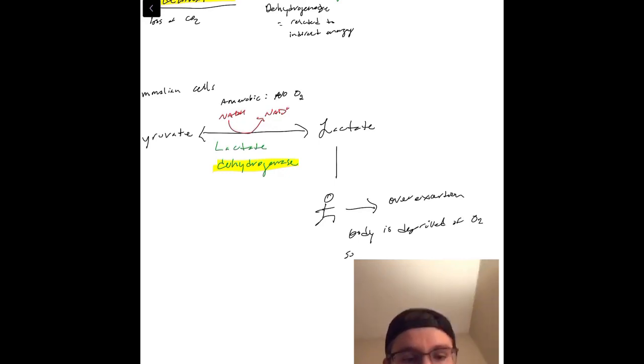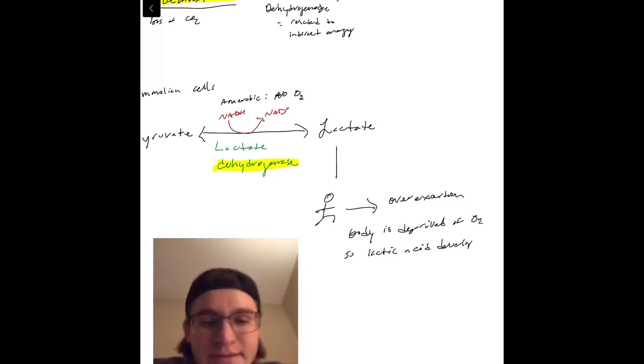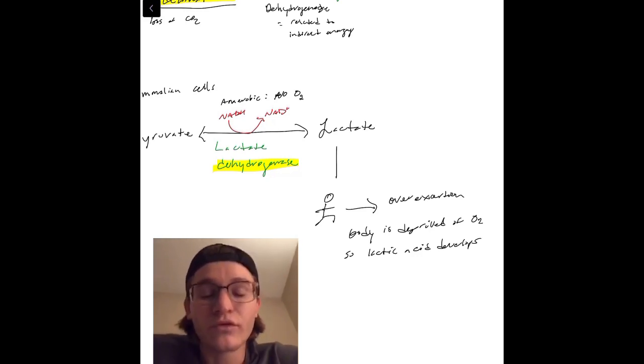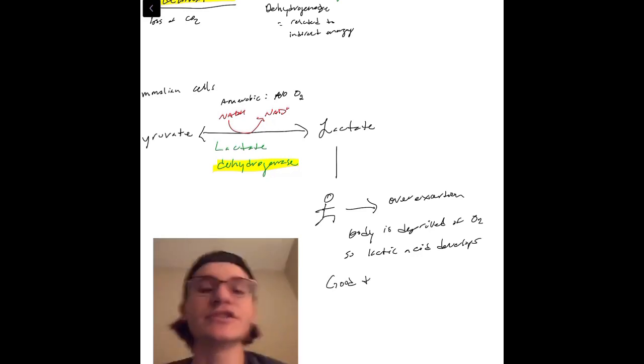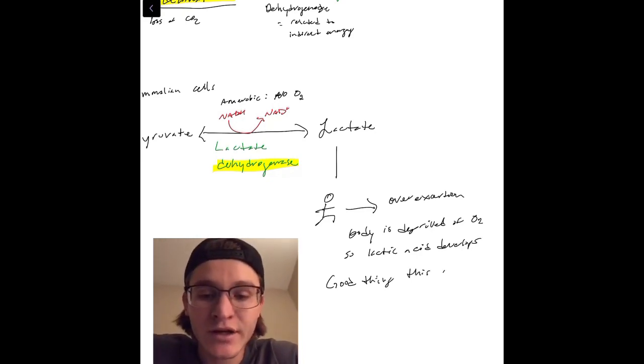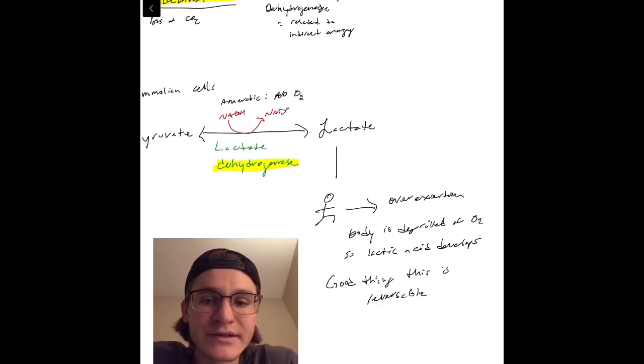So it's when the body's deprived of oxygen. So lactic acid develops, which is what happens when you overexert yourself and your body has no oxygen to create the electron transport chain for the energy that we need. And the good thing about this is that this is a reversible reaction.